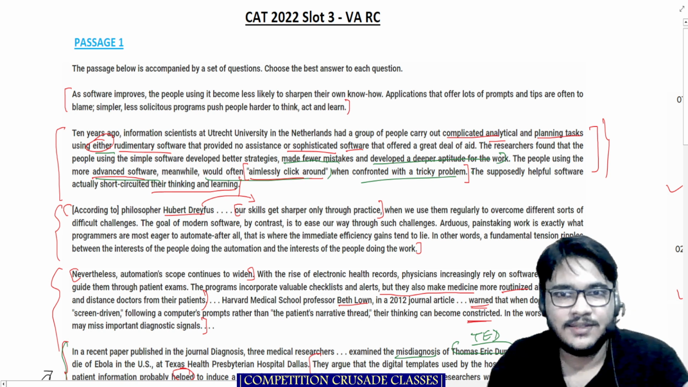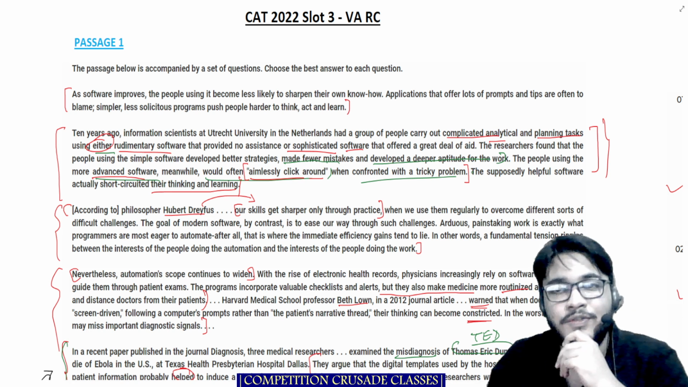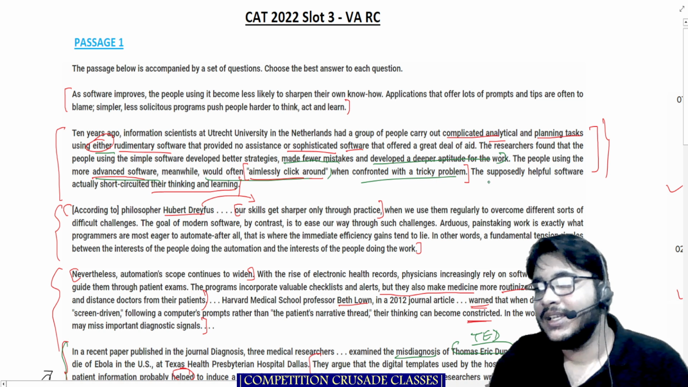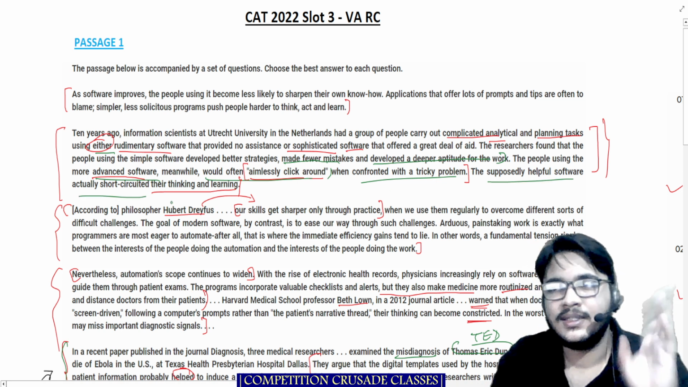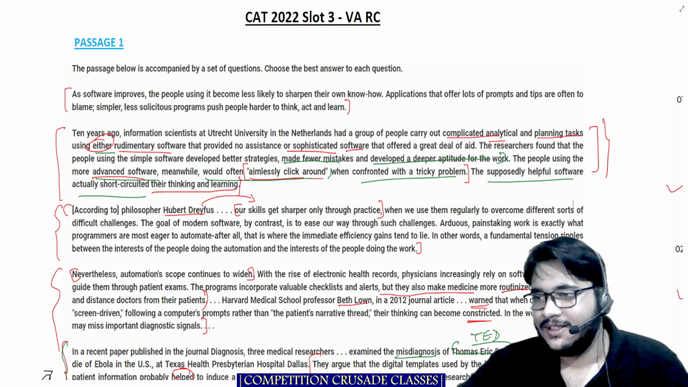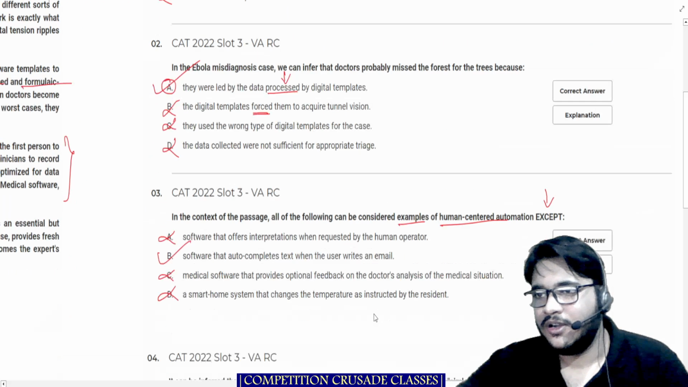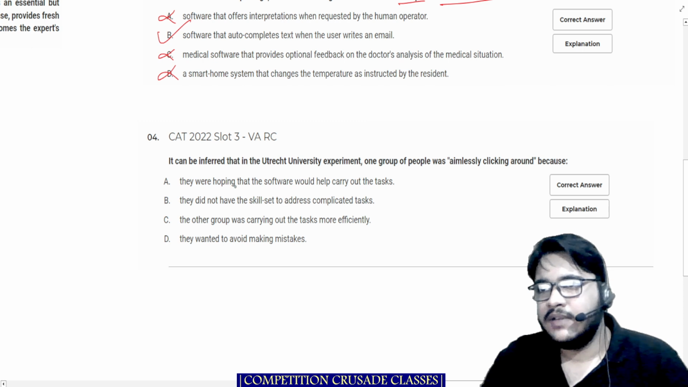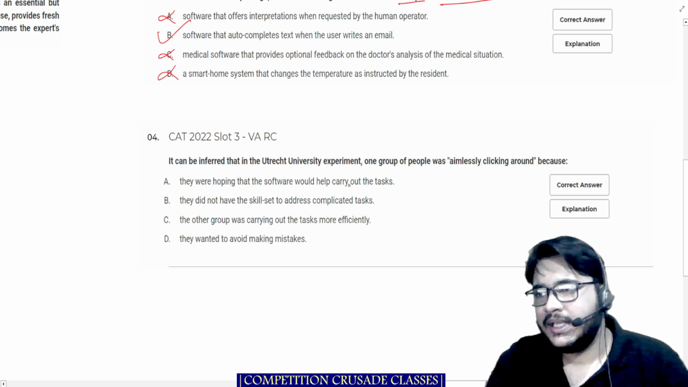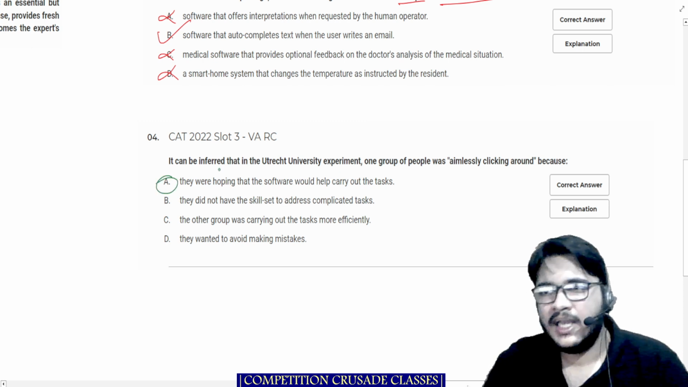I mean, the software is there. The software should in fact help me, na? So it's an advanced software. The supposedly helpful software actually short-circuited their thinking and learning. Okay, let's go to the options and read the options. They were hoping that the software would carry out the tasks. Could be, I'll keep it.